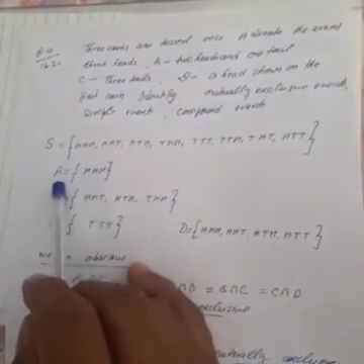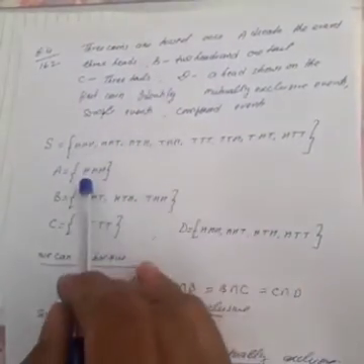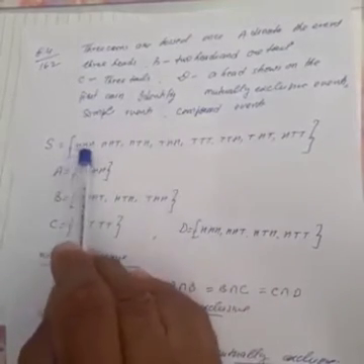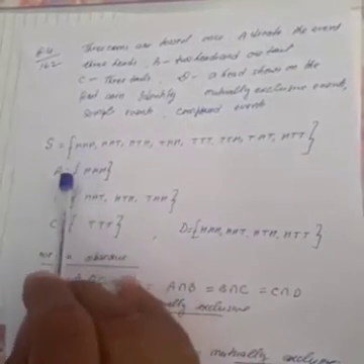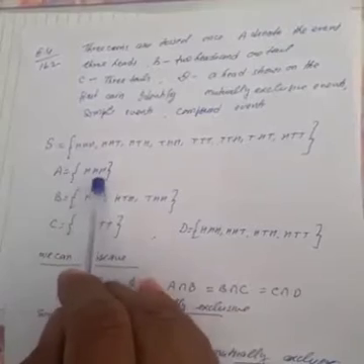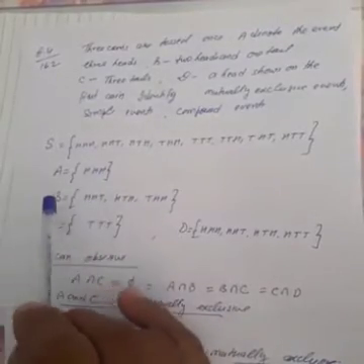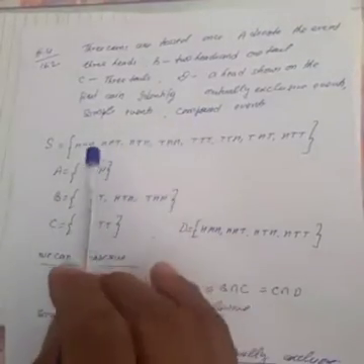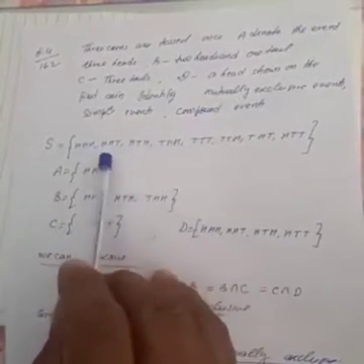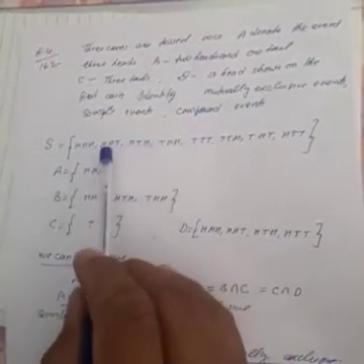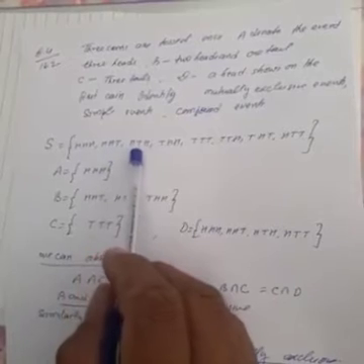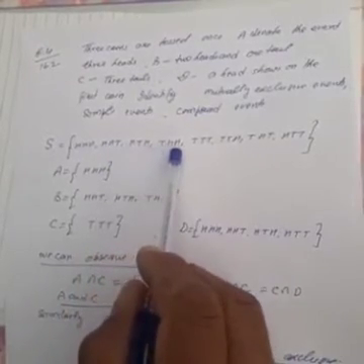So write down event A. Event A is 3 heads appear. So this is only one case. A is the set containing HHH. B is the event 2 heads and 1 tail. So from the sample space you have to select the cases with 2 heads and 1 tail. This is HHT, HTH, THH.